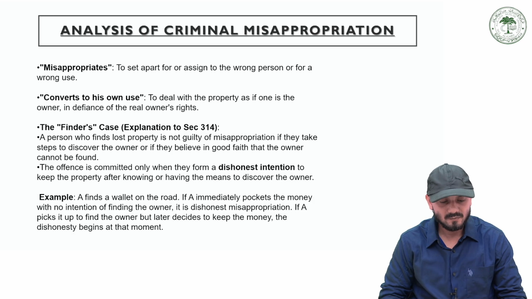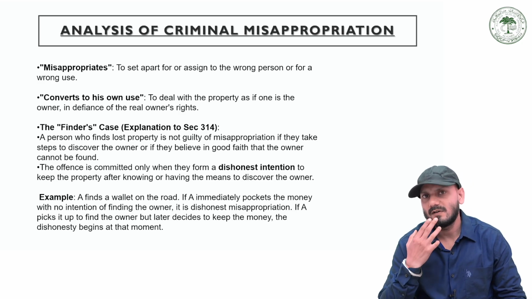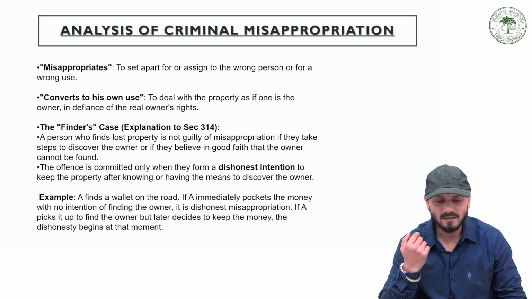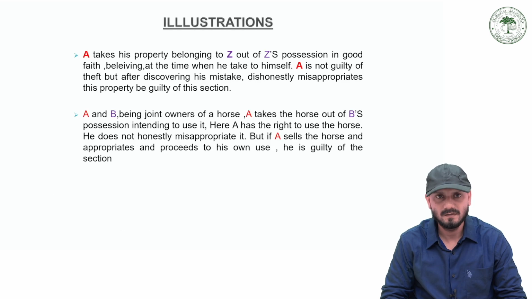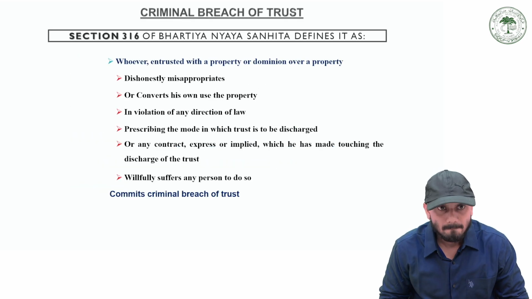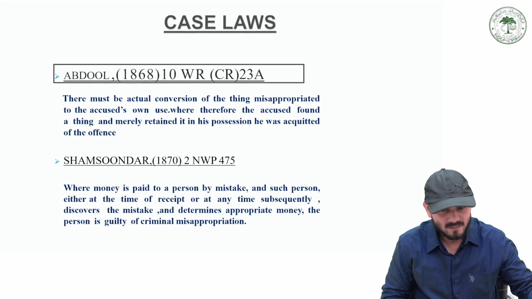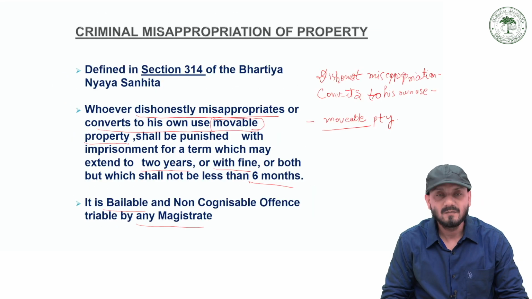If A picks it up to find the owner, okay, you saw the wallet and you thought that when I return to my place, I'll do all possible to find the owner, but later decides to keep that money. The dishonesty begins at that moment. Okay. So in criminal misappropriation of property, whoever dishonestly misappropriates or converts to his own use any movable property, that would amount to criminal misappropriation of property.